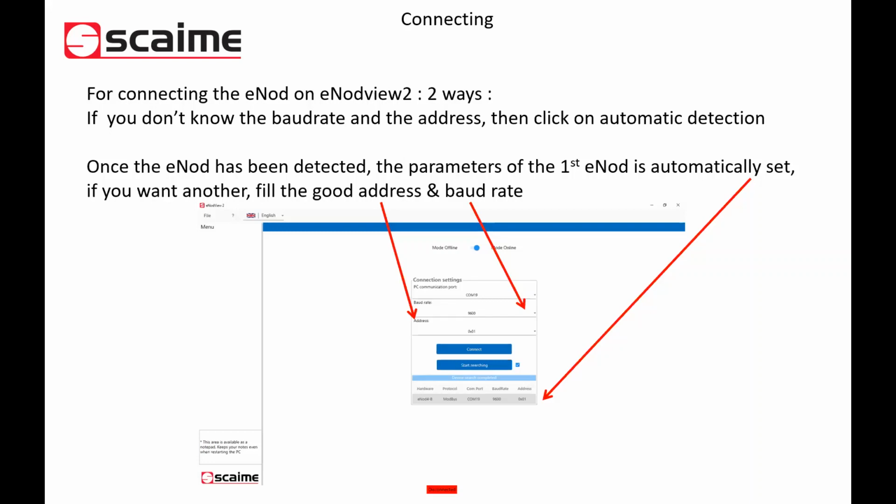You have two ways to connect to our product. Either you know the address and the baud rate, or you don't know them, and in this case you can make an automatic detection. You click on Start Searching, and InodeView2 will scan all the bus and give you all the devices available on the bus.